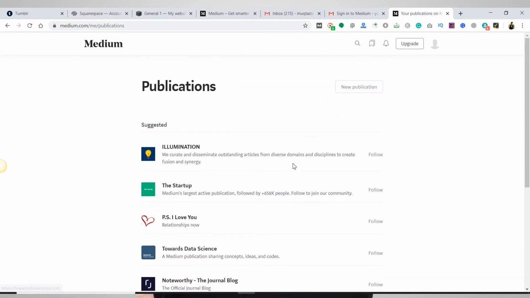And when I publish something on Medium, all of these publications and all of the other people whom I am following will get a notification, and they will read if they are interested in my blog. So you will get great exposure on Medium, and you can have genuine followers on this Medium platform. And the third advantage is you can primarily focus on your writing skills. You don't need to focus on your designing skills, because Medium is just focusing on writers, publishers, and all the other stuff. They are not focusing on designing.